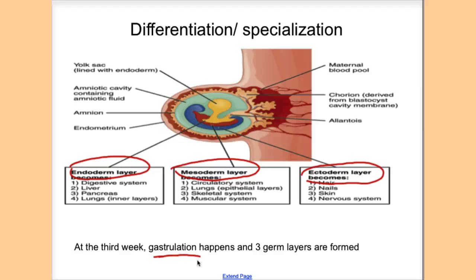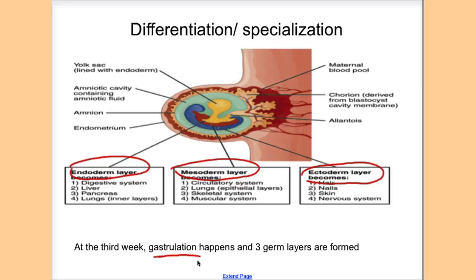So you have the digestive system being formed by the endoderm. You have the liver, the pancreas, and the lung. All is because of the development of the endoderm. The mesoderm basically forms the circulatory system, the lung, the skeletal, and the muscular system. And the ectoderm forms our hair, nail, skin, nervous system, things that are on the outside.